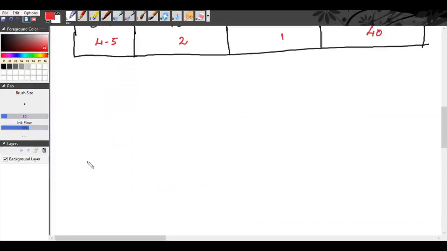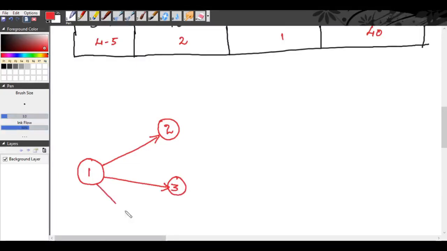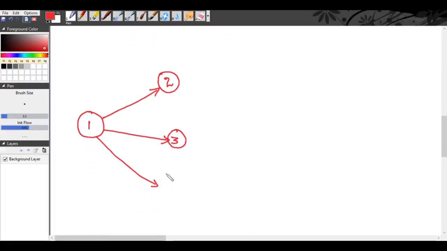So drawing our network, this is event 1, event 2. So 1-2, 1-3 and 1-4.